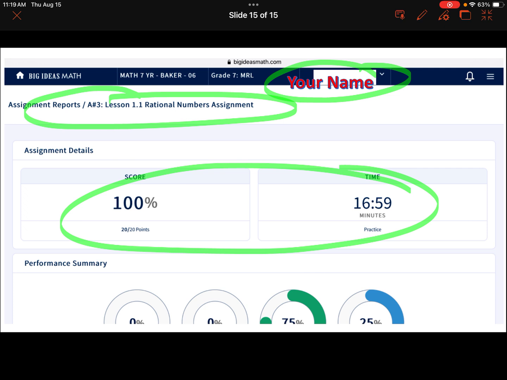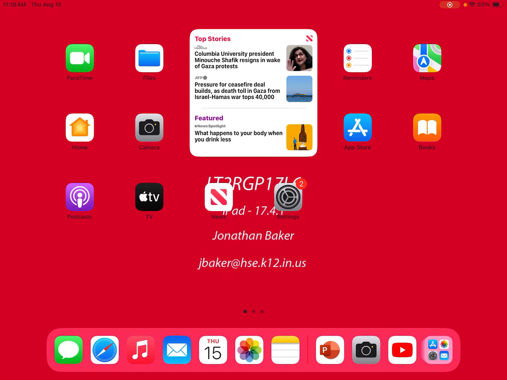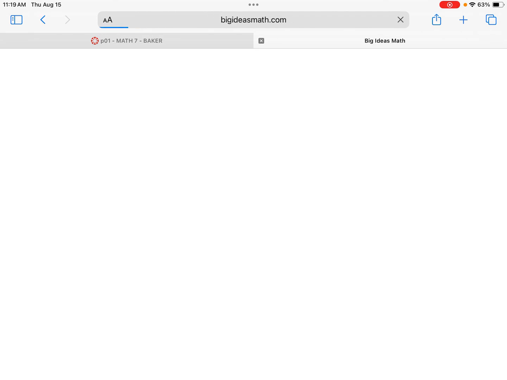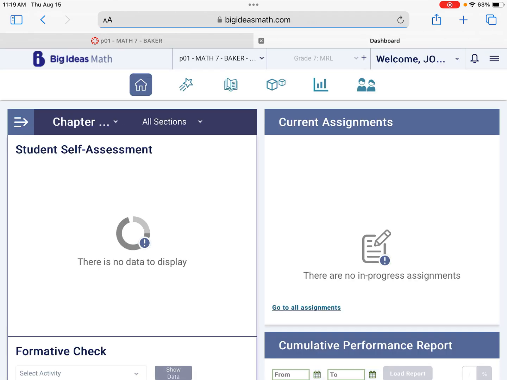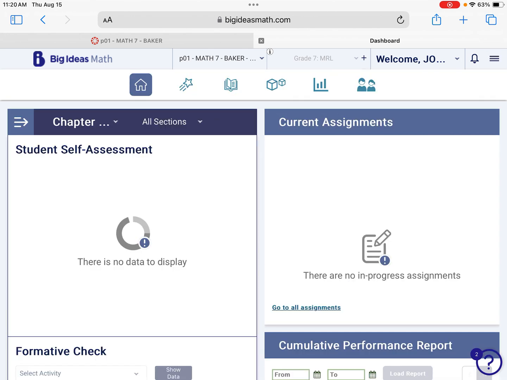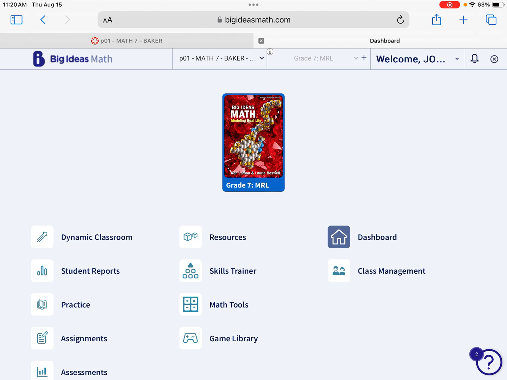Now, how do we get to Big Ideas? You are going to go to your Canvas page. Once you go to Canvas, mine's going to be different because I'm a teacher. I'm going to click out here underneath your home button, and you're going to click on Big Ideas. On the left-hand side, it's going to be a link right above Clever. And when you go there, you can see mine says Current Assignments, so you would click on that. If you can't find it, it'll say A number 5. If you still can't find it, you might have to click on the three little hamburgers over here, then click on assignments and you'll find it.